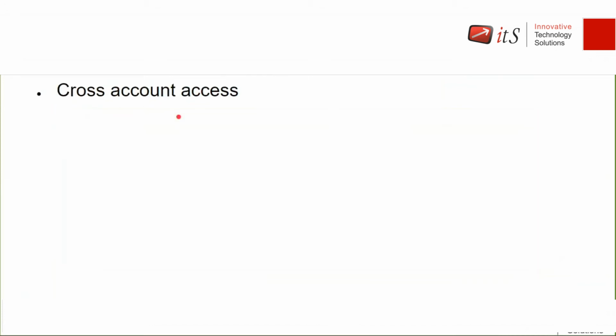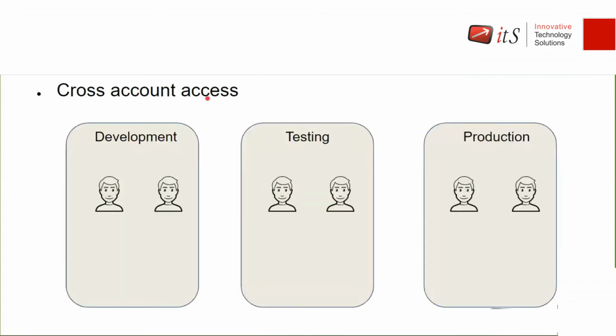Next is cross account access. Whenever any company is working on AWS, they do not have a single account. They have multiple accounts, right? Now assume that a company has a development account, a testing account, and a production account, right? These are all root accounts. Development is a root account, testing is a root account, production is a root account.